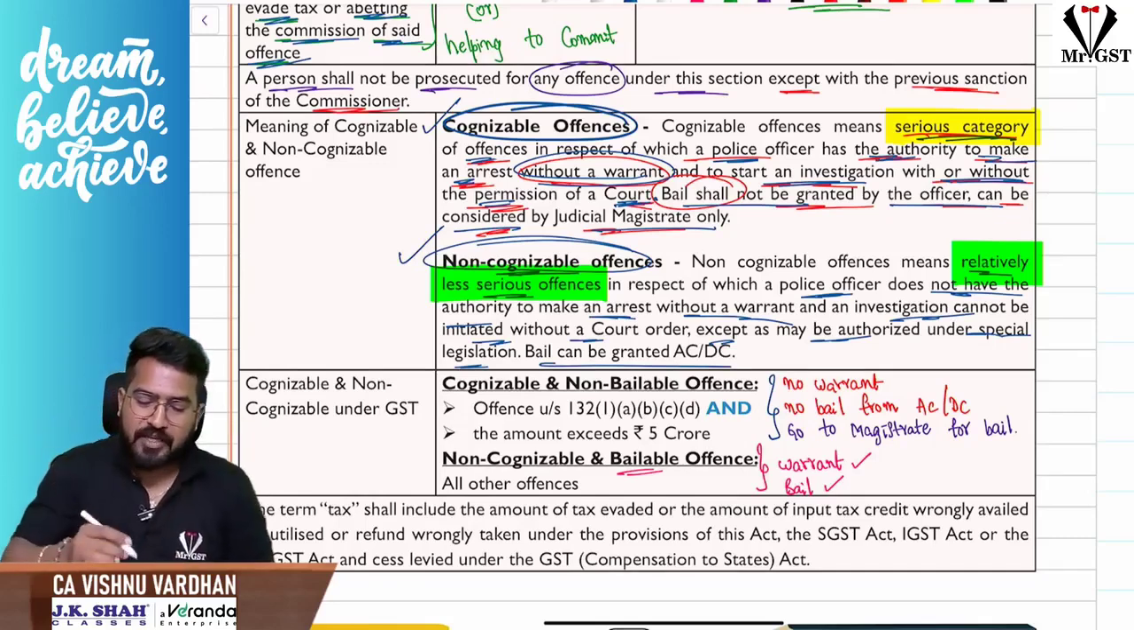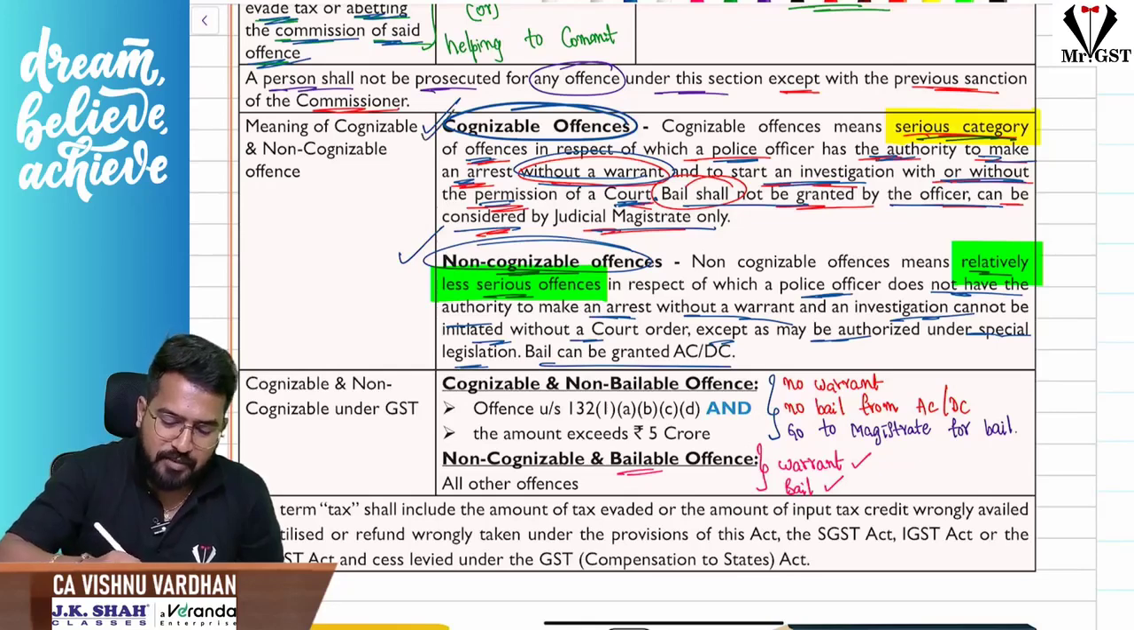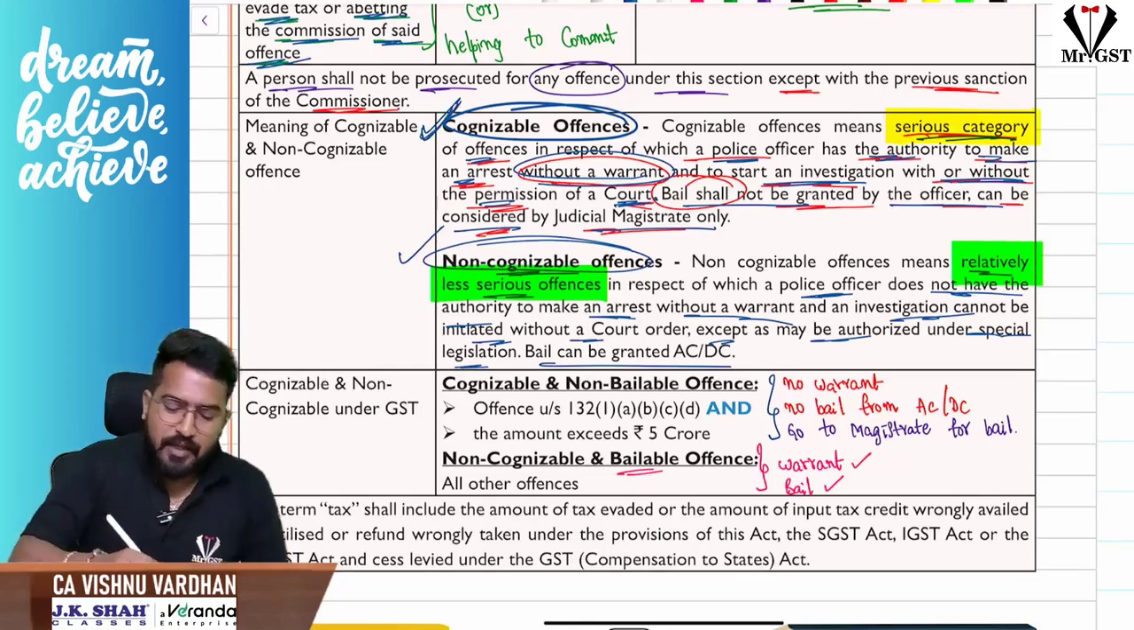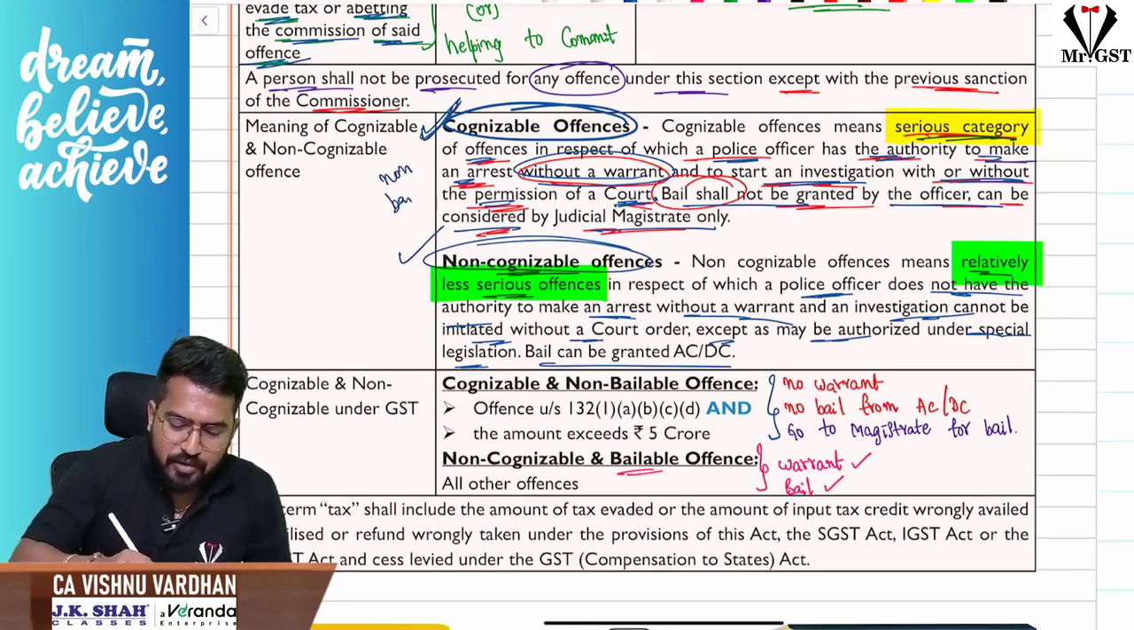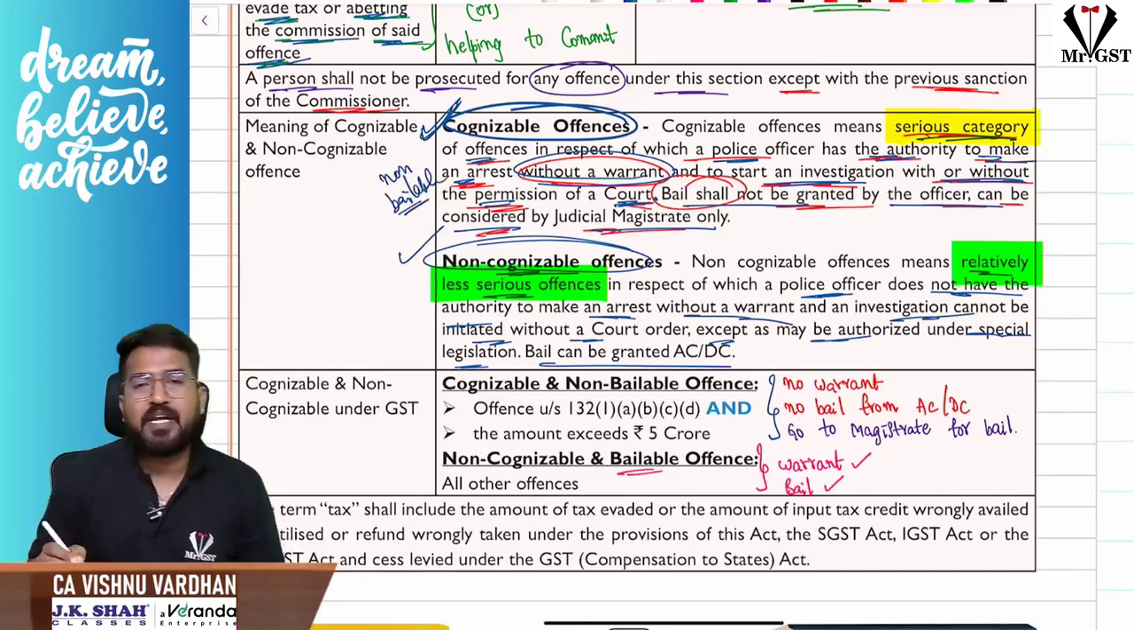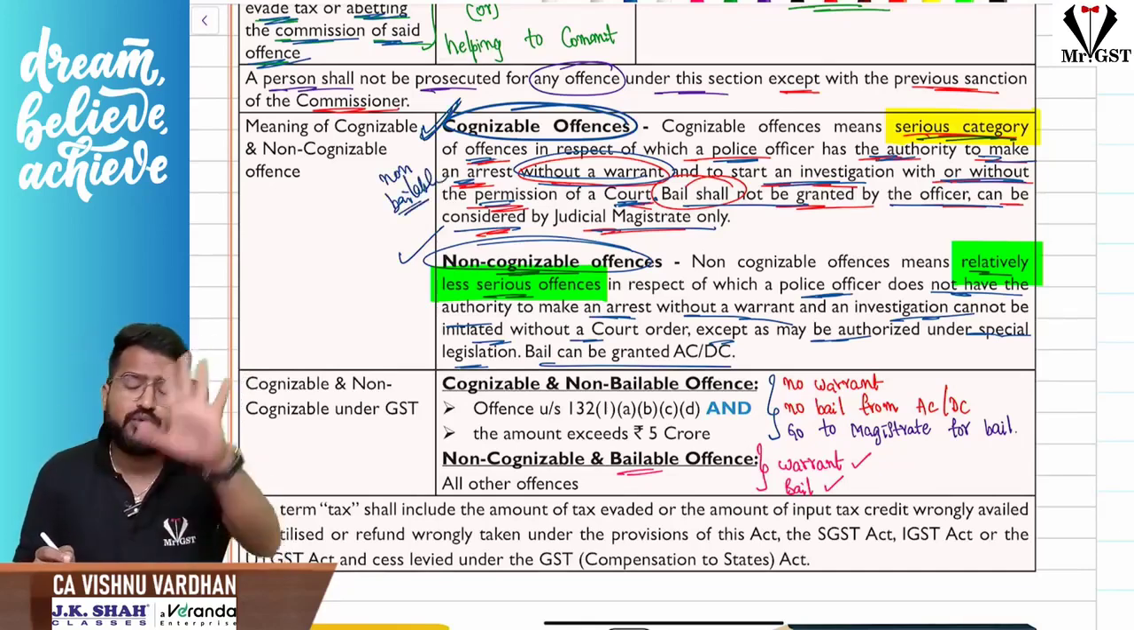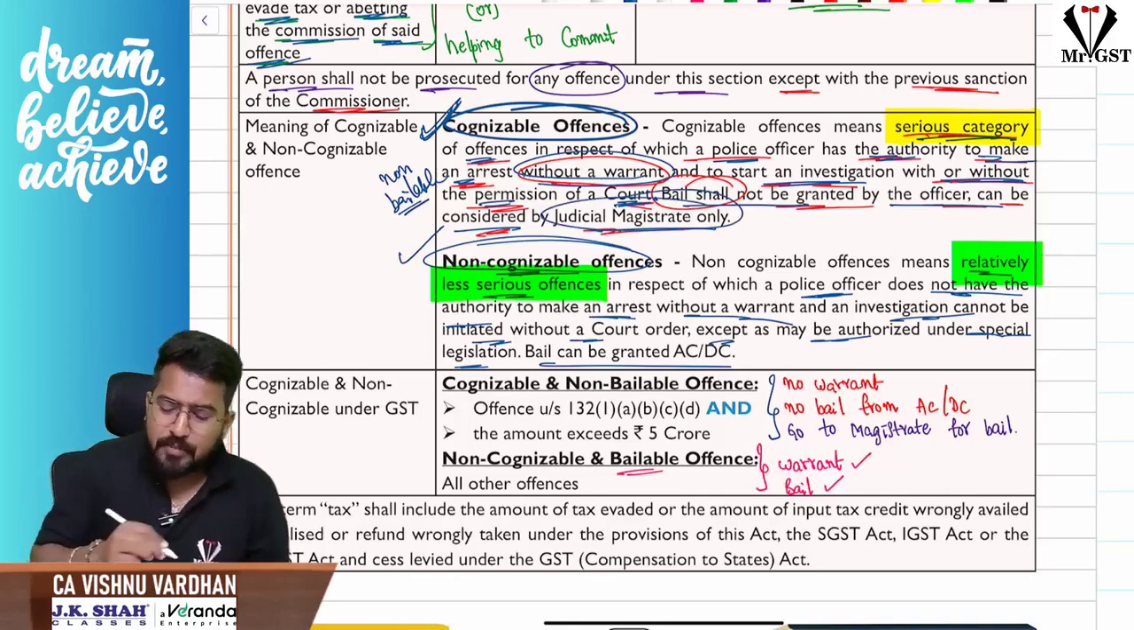So you tell me, sir, cognizable means serious offense. Can you give the bail? No, sir. It is non-bailable, sir. It is non-bailable. That means the officer cannot give the bail. You should go to a magistrate for bail. Only you should go to the judicial magistrate.